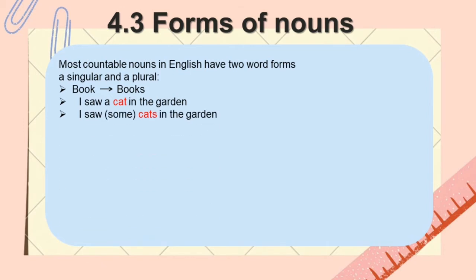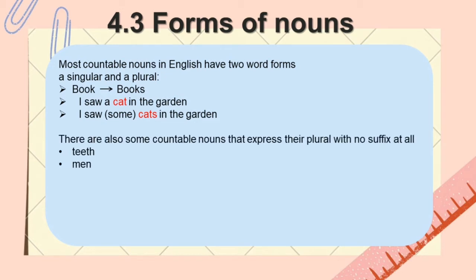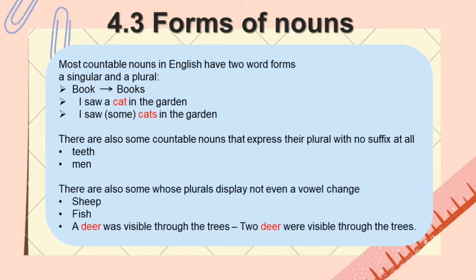There are also some countable nouns that express their plural with no suffix at all, for example, feet and men. Also, some whose plurals display not even a vowel change, for example, sheep, fish, and deer. A deer was visible through the trees is singular because it is accompanied by the indefinite article a. Two deer were visible through the trees is plural because the numeral two accompanies only plural nouns. The form of be is the plural were.